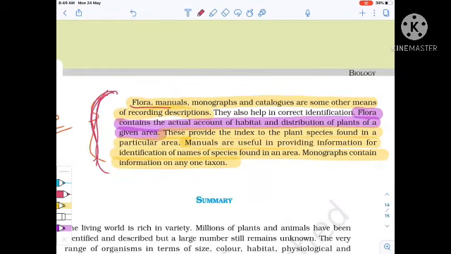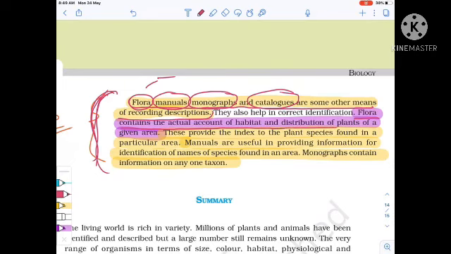See, flora, manuals, monographs, and catalogues are some other means of recording descriptions. Now flora, then the manual, monograph, and the catalogue. Remember the definition of each of these. Flora contains the actual account of habitat and distribution of plants of a given area.